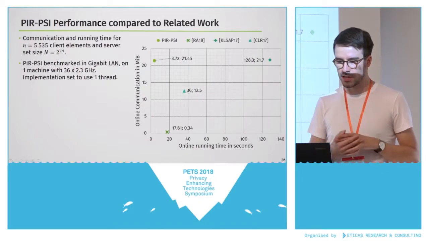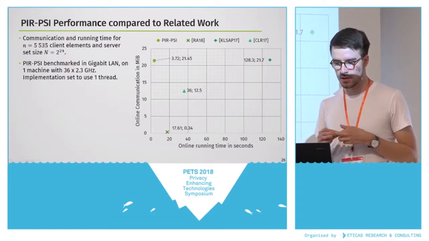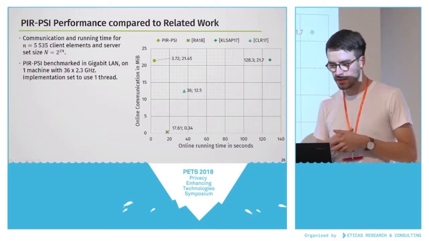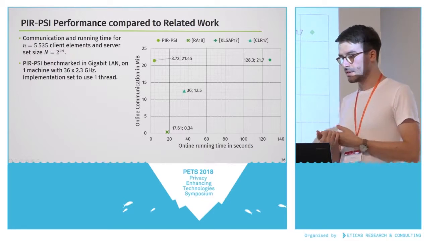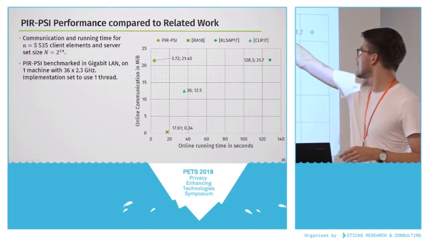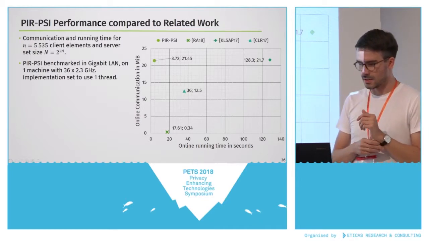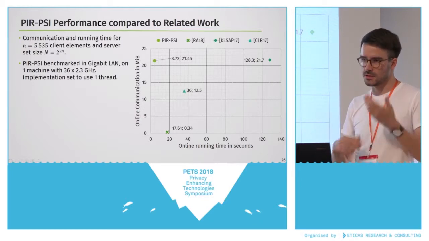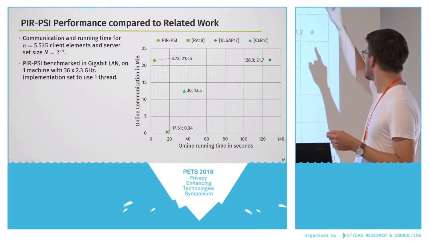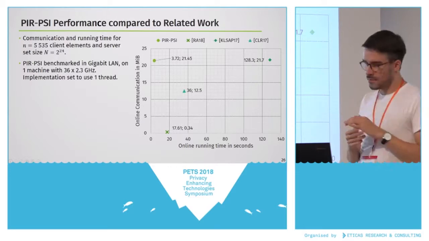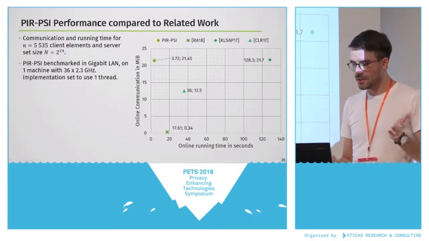In order to compare it with related work, this is for a client set of 5,000 elements and the server set of 2 to the 24 elements, limited to 1 thread in this scenario. So PIR-PSI is up there. It's the fastest one, but it uses a lot of communication because that's the parameter set that we chose. The work up here is from PETS last year, and in this comparison, it's the most inefficient one.